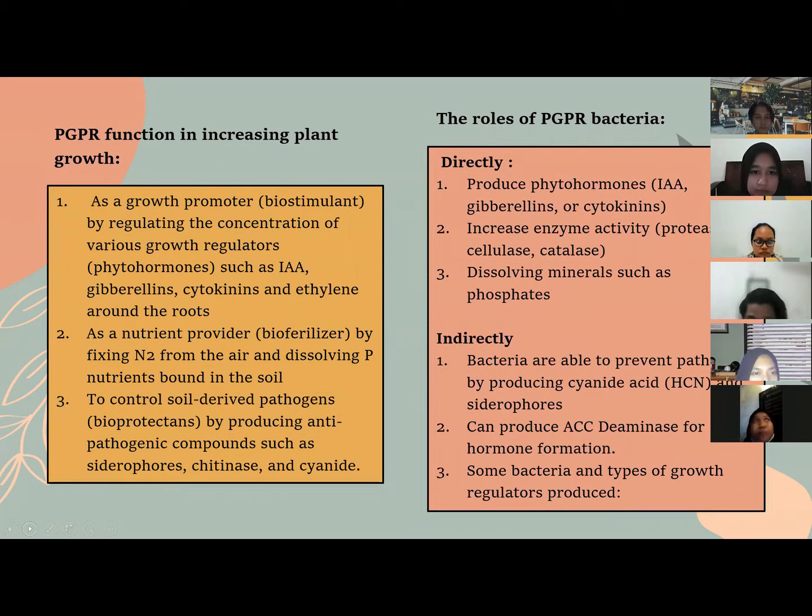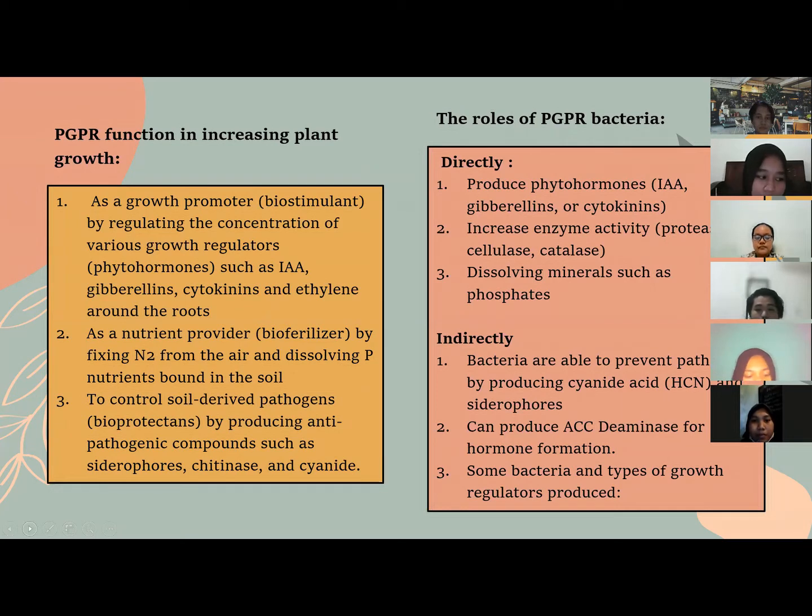Second, as a nutrient provider or biofertilizer by fixing nitrogen from the air and dissolving the nutrients bound in the soil. Third, to control pathogens as bioprotectants by producing antipathogenic compounds such as siderophores, chitinases, and cyanide.